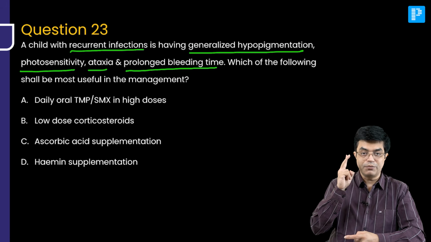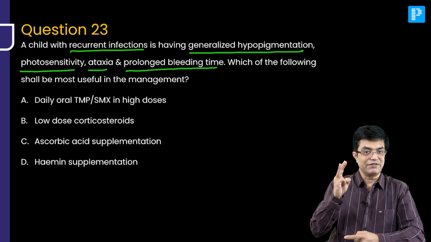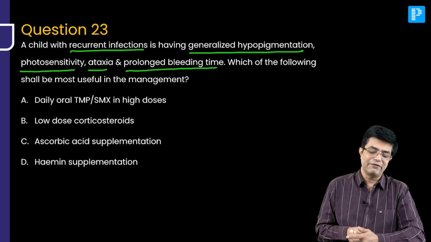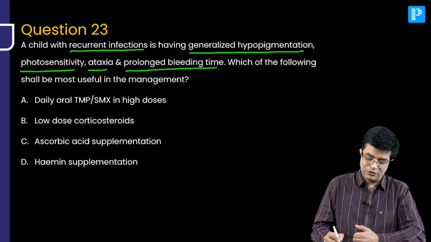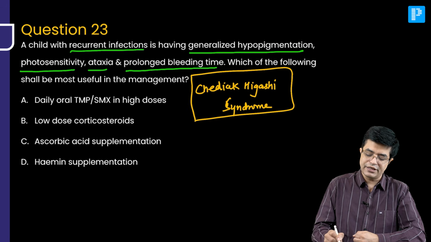Second, hypopigmentation, albinism. Third, photosensitivity. And fourth, ataxia. Fifth, platelet abnormality, mild bleeding diathesis, bleeding time. Everything fitting into a diagnosis of Chediak-Higashi syndrome. Whenever you have immune issues with hypopigmentation and with platelet abnormality, always think of Chediak-Higashi syndrome.